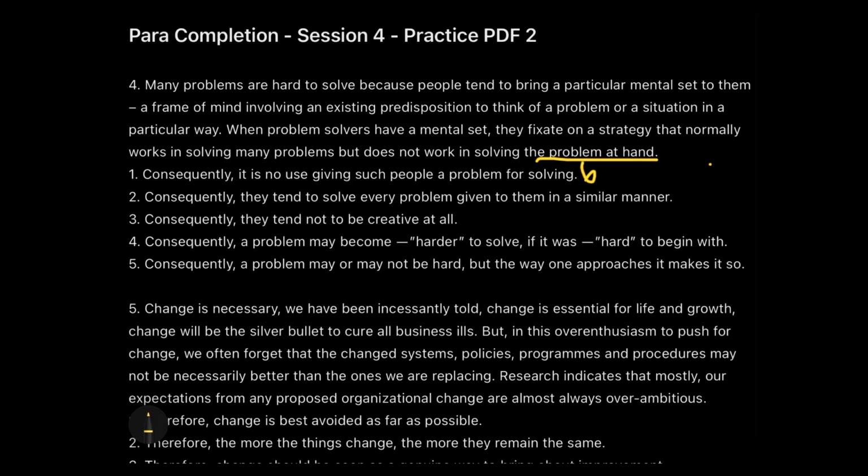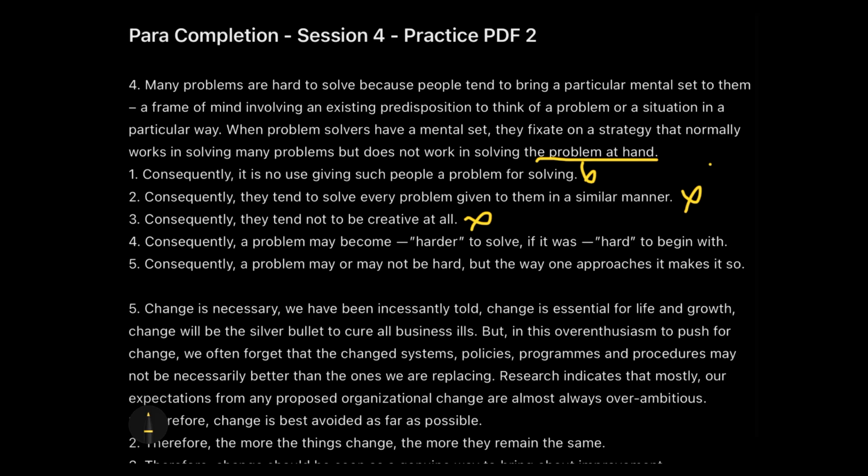Okay. Moving next. Consequently, they tend to solve every problem given to them in a similar manner. No, no, no. If they will solve every problem, they will solve the problem at hand also. So that is wrong. Third one. Consequently, they tend not to be creative at all. Now, creativity has nothing to do with the fixed mindset about which we are talking right now. So this is so much of a presumptuous thing to say. So we will not take this as an answer as well.